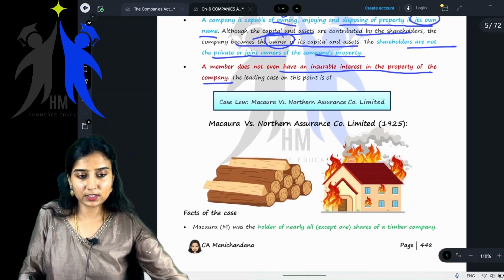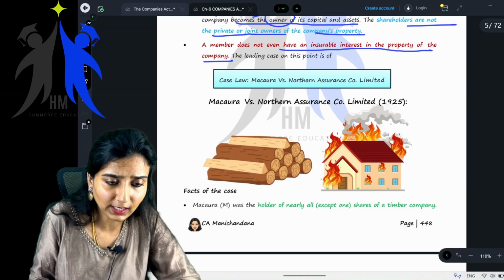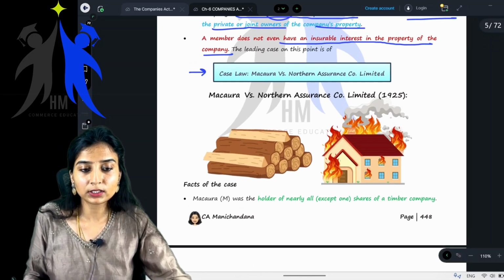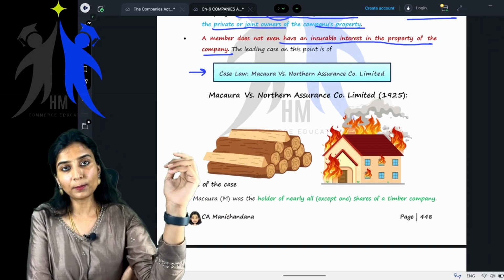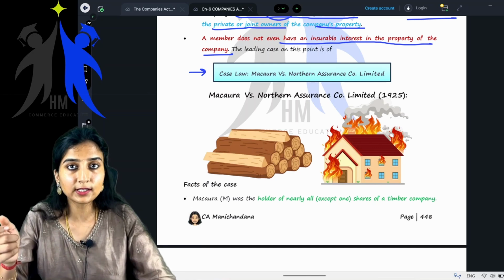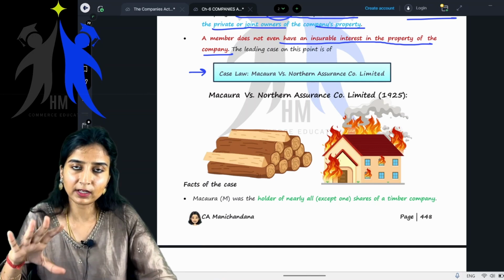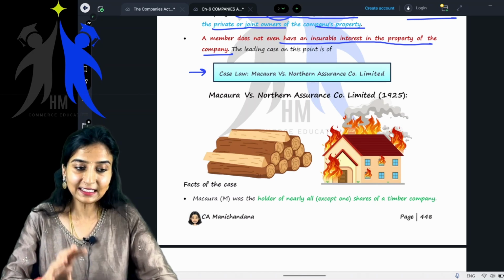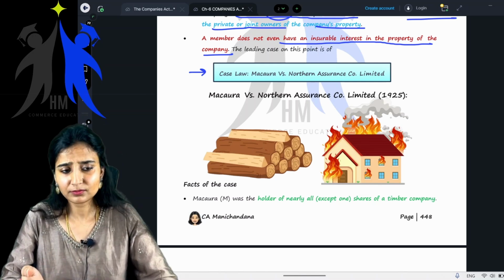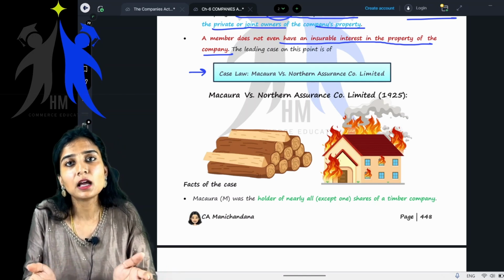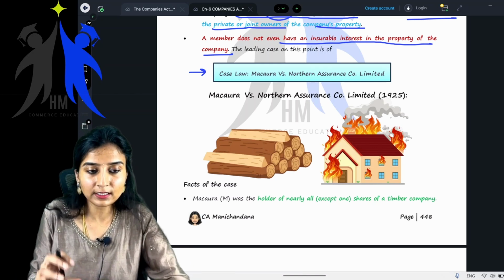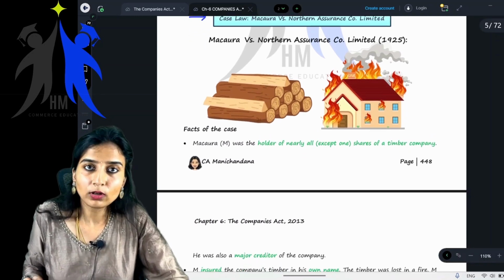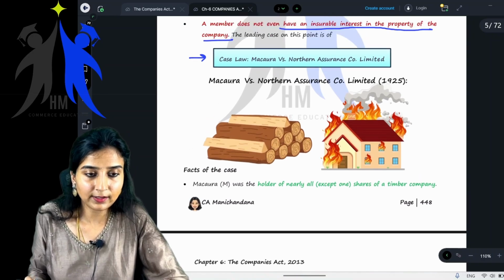Now, what is this? We'll read one particular case law, called Macaura versus Northern Assurance Company Limited. This is a precedent, or judicial decision, like we saw in our Indian regulatory framework. You should not ask me what case laws are. Case laws are part of our law. Whatever judgment is passed is applicable to us. You all know this; we have discussed all of this in our Indian regulatory framework classes.